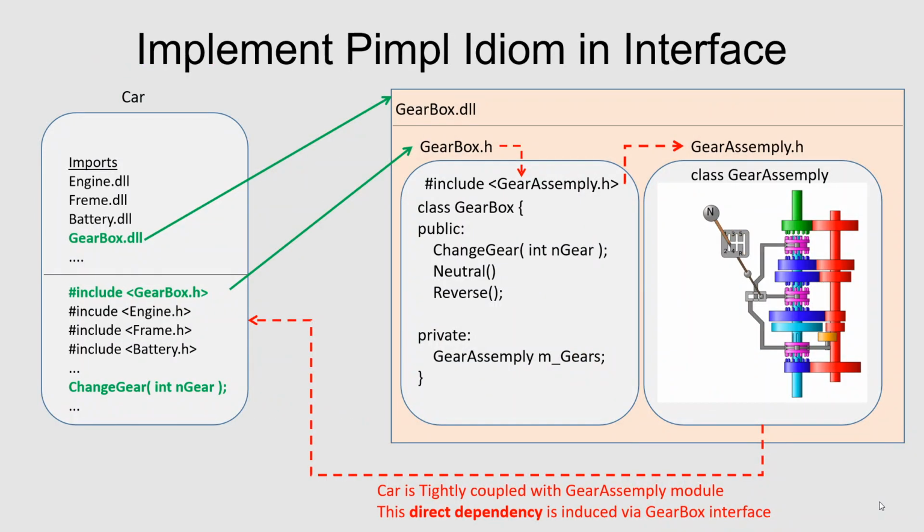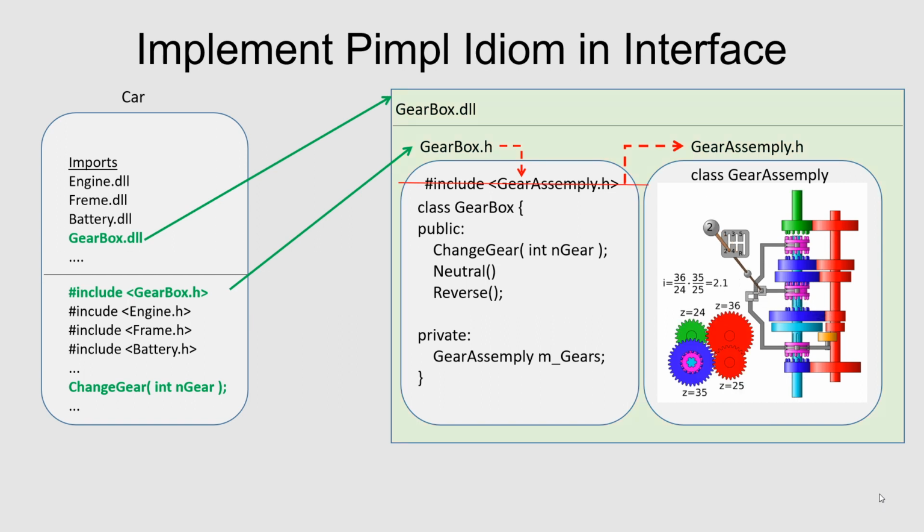Now let's redesign this gearbox interface using the PIMPL idiom. The first thing we need to do is remove the header file gearassembly.h from the header file gearbox.h. Once the header file gearassembly.h is removed, the gearbox library will not compile as we have a private member variable of type gearassembly. So we should somehow avoid this member variable.